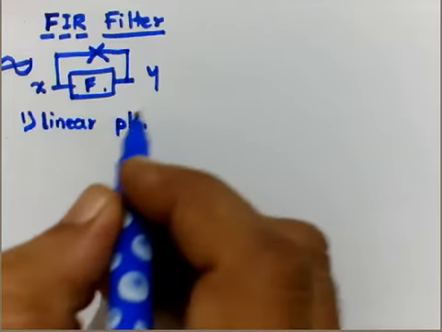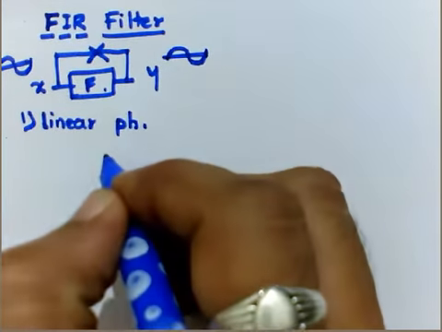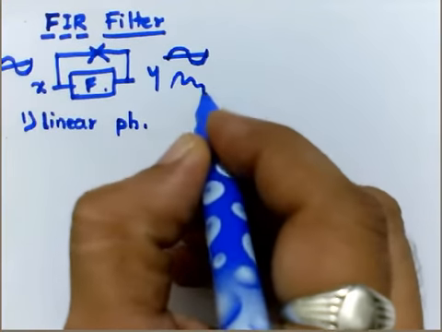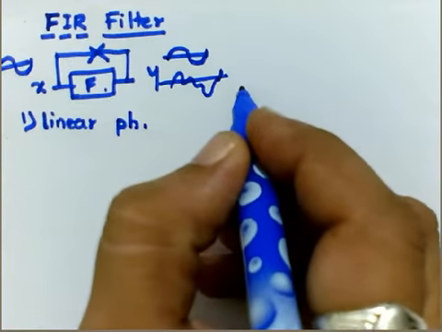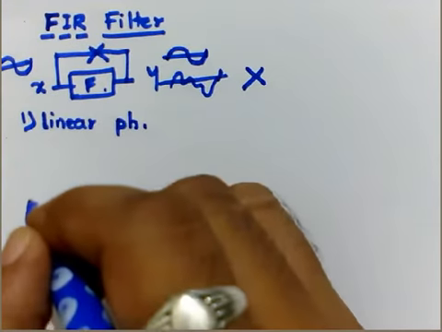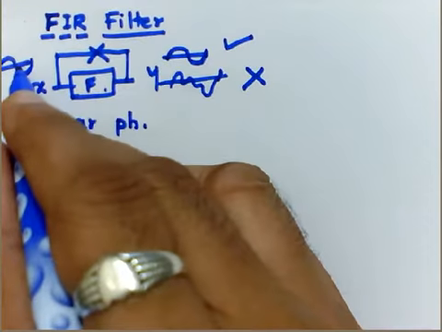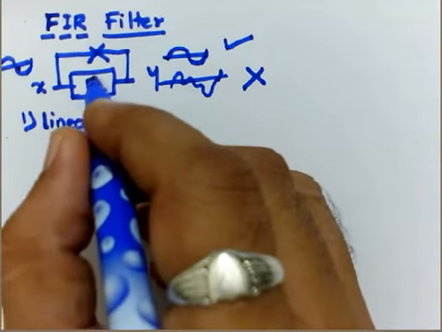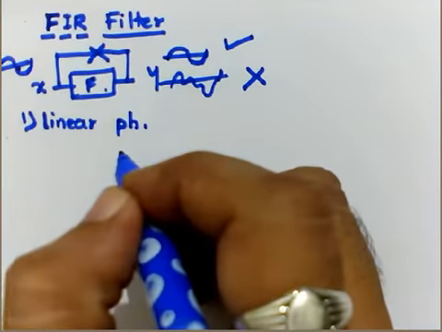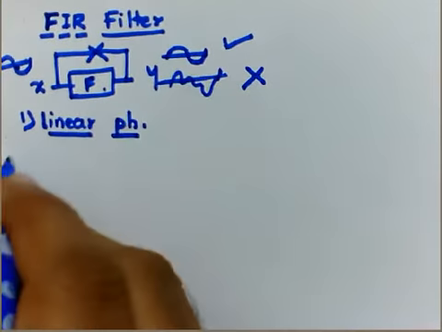when it is applied to the filter, the same shape will be maintained at the output without any disturbance, like this. If we get something else, we will say it is not in phase with the input. So this is in phase with the input. The shape of the input signal will be maintained even if it is passed through the filter circuitry. That is the meaning of linear phase response.